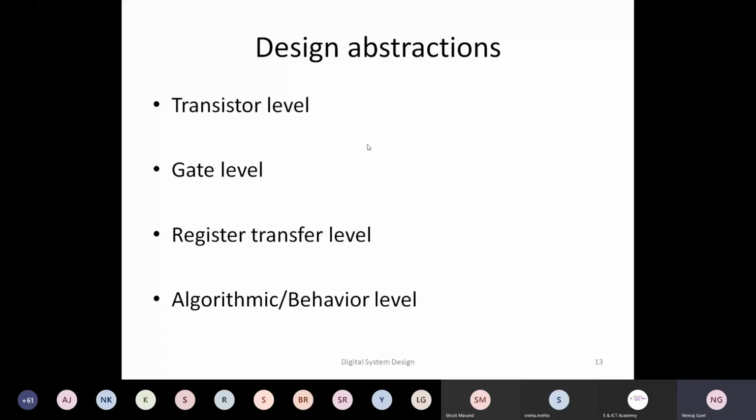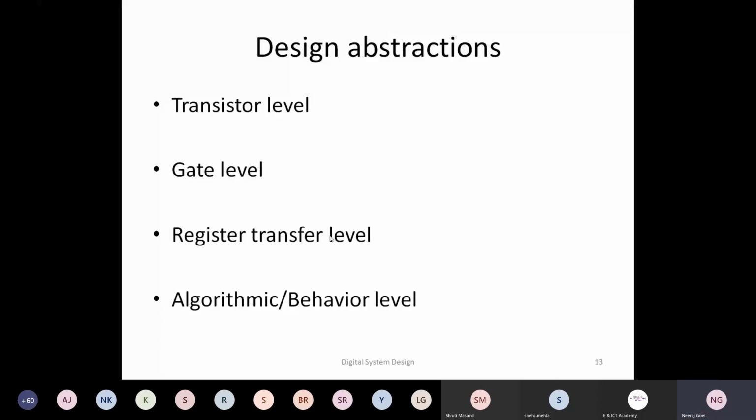Before going ahead, there is one interesting thing which I touched upon a couple of slides back. The abstraction level could be very different. Again, I take the example of multiplication. It could be just a behavior: I have two numbers, I have to multiply. Now, how many cycles will it take to multiply? That would be a different level of detail. Let's say this multiplication will take 2 cycles. That means the output of my first cycle would be stored in a register. That particular level is called register transfer level.